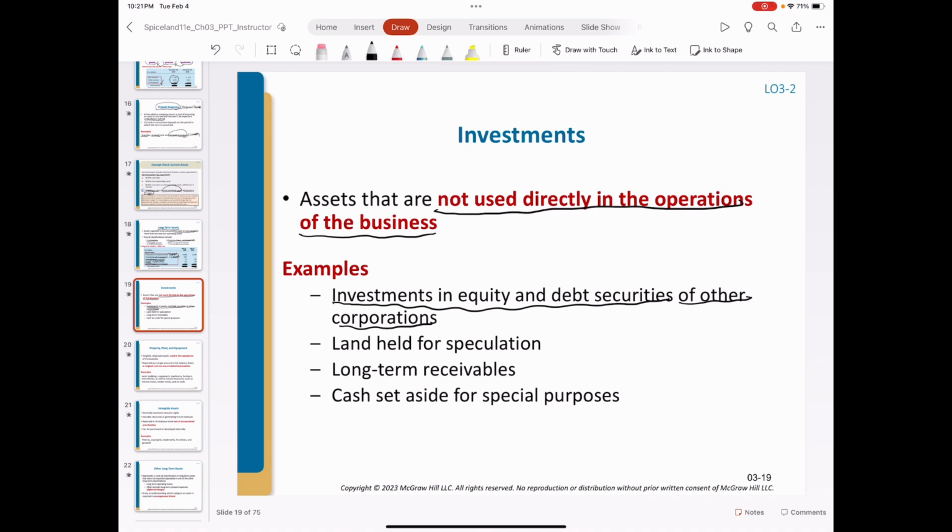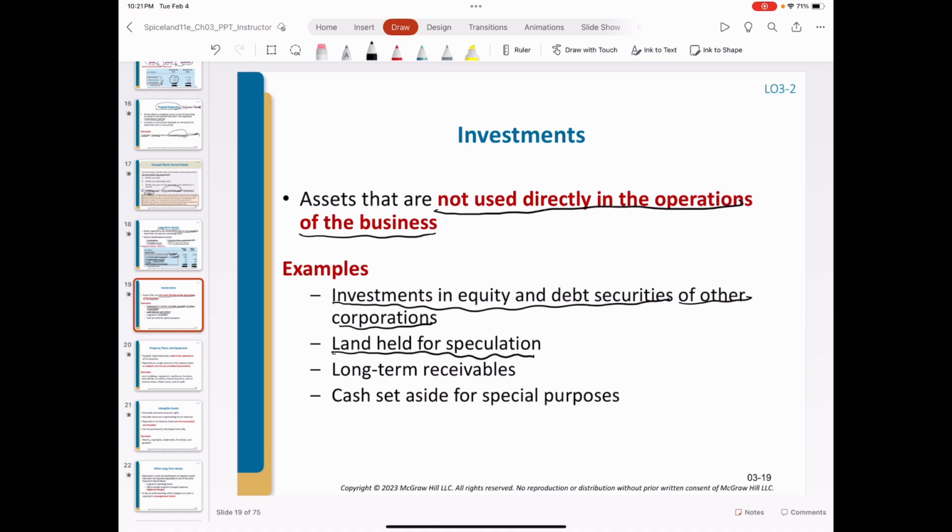So these investments are held for interest and dividend or even capital gain from the securities. And holding equity securities of other companies may represent a company's strategic influence on these companies.